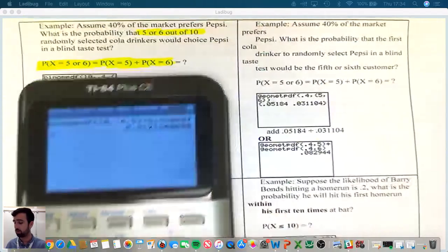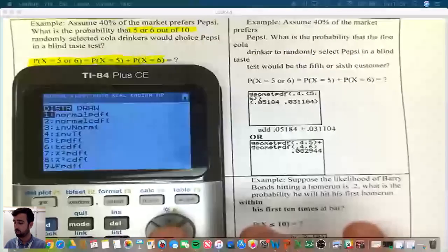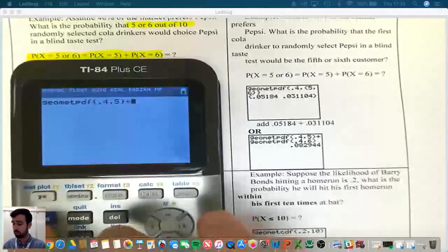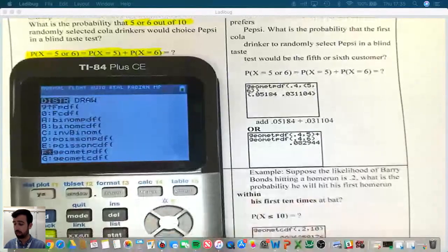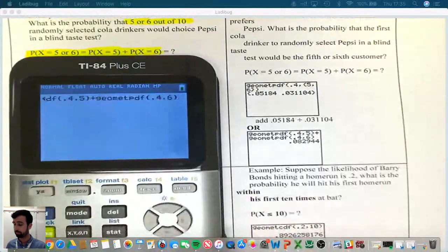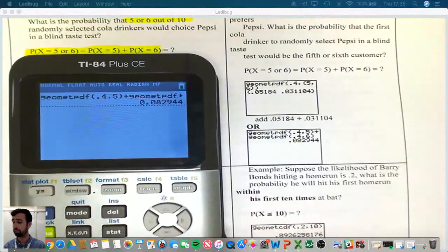So second distribution, geometric PDF, what's the rate of success? 0.4. What's the value? When do we want our first success? On the 5th. We're going to paste it. We're also going to add it to distribution, binomial PDF, 0.4, 0.6. There we go. We're going to get about 8%. Super quick on the calculator. That's why I prefer the calculator.